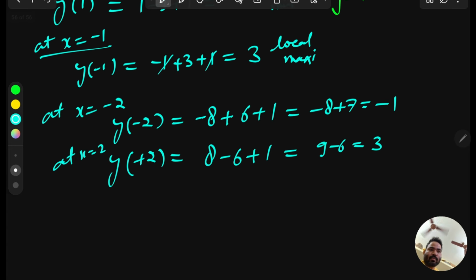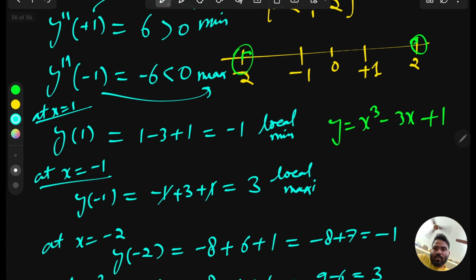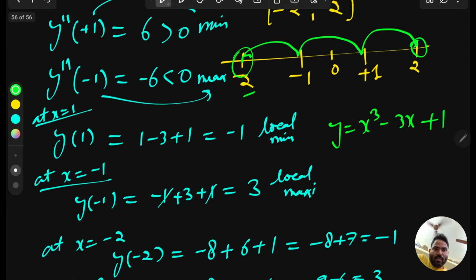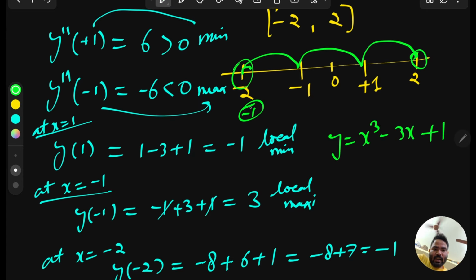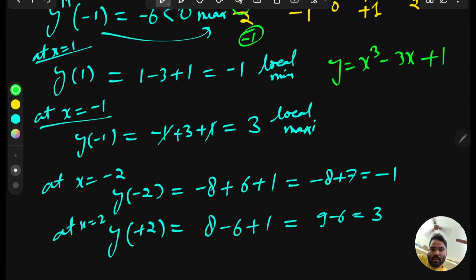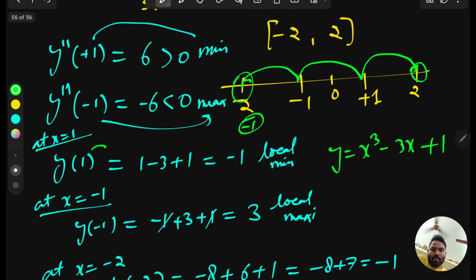So we have only these 4 critical points: minus 2, minus 1, plus 1 and plus 2. The critical point minus 2 has the function value minus 1, and this 1 also has the value minus 1.